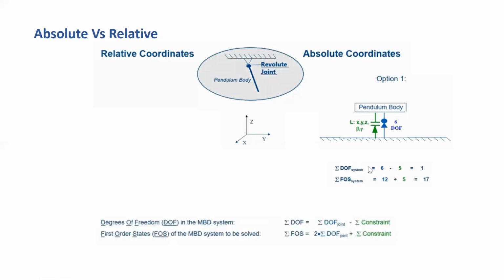Now look here, the degree of freedom total by default is 6. Then minus 5, the 5 constraints you applied. Now remaining is 1. So the degree of freedom is 1.